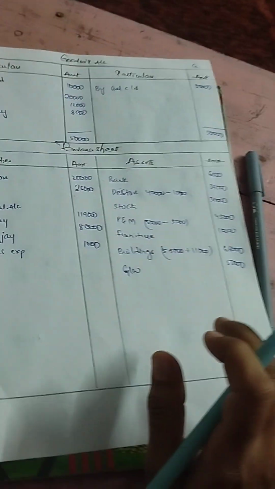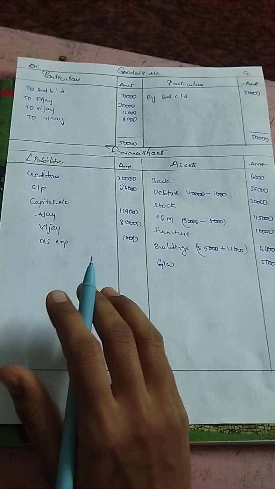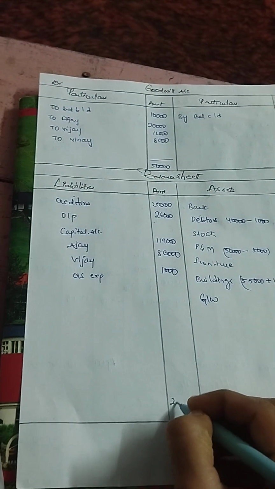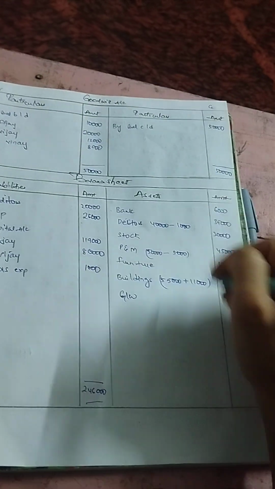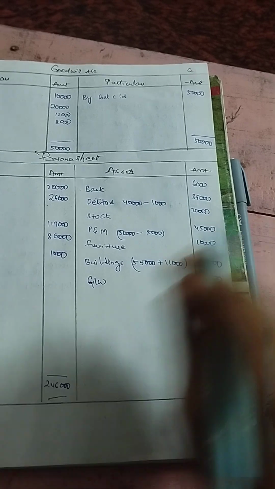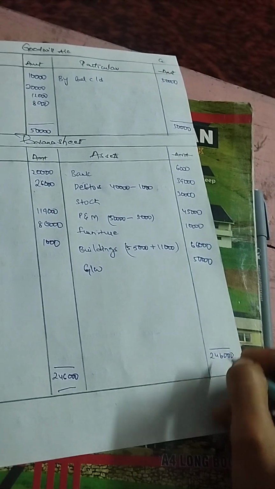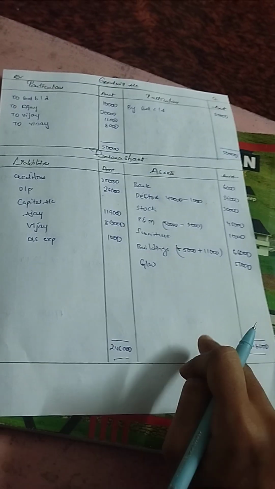Now let's do the total of both the sides. After adding all the amounts in liability side, we got 2,46,000. Now let's see with the asset side. After adding all these amounts in asset side, we got 2,46,000. So both the sides we got the same answer. The balance sheet is tallied.